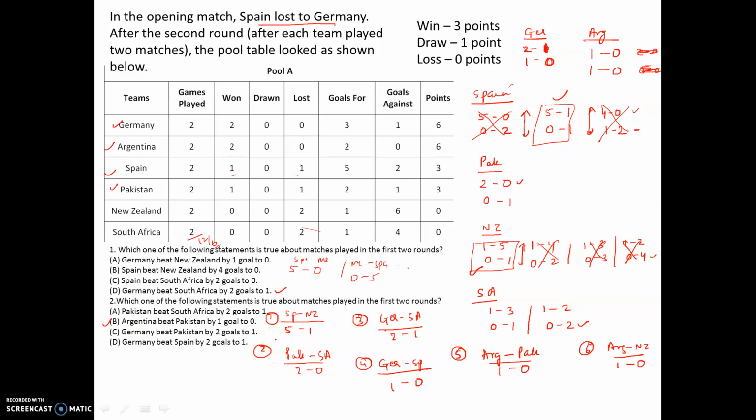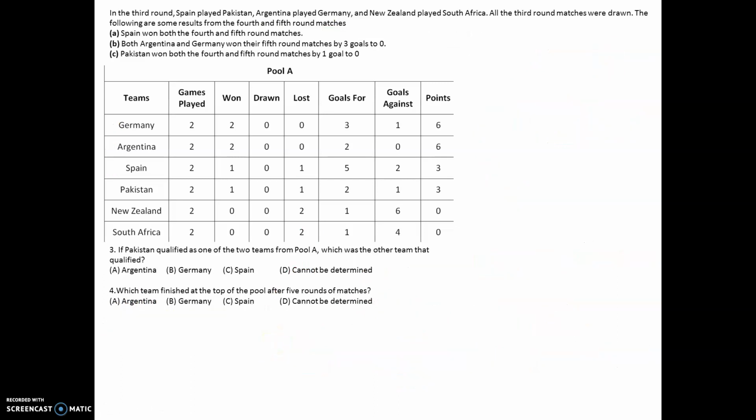Now for the question number, the next one, third and fourth, both the answers cannot be determined. Simple reason being that there is data inconsistency. If you see, in every round every team has played 1 match, right? So in the 5th round also every team is supposed to play only 1 match. But if you look at the data that is given out here, Spain, if you look at the 5th round, Spain won both the 4th and 5th round. Argentina and Germany won the 5th round.